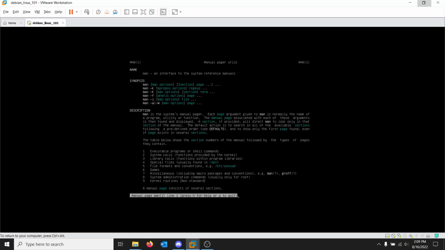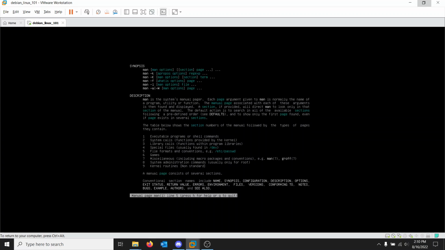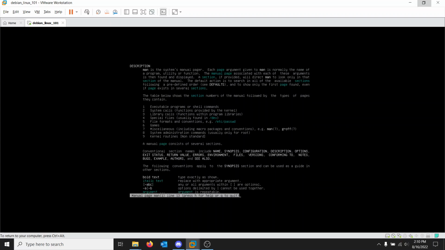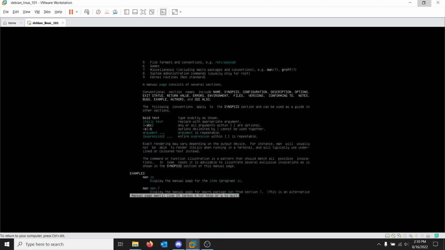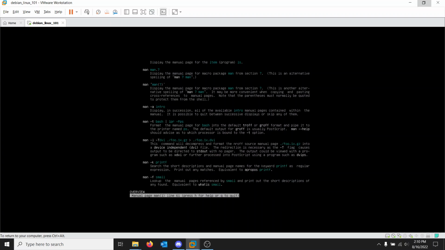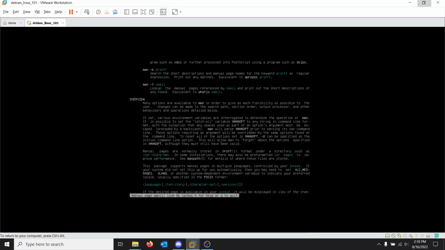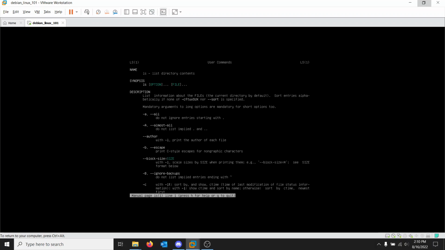And, oh, cool. This is an interface to the system reference manuals. That is incredibly important. We can hit enter to scroll through and read about it. I recommend you read this. This is important. But we can quit it for now. Okay, and I'm going to type clear. That clears your screen. Okay, well, let's do man ls. This lists directory contents. Excellent.